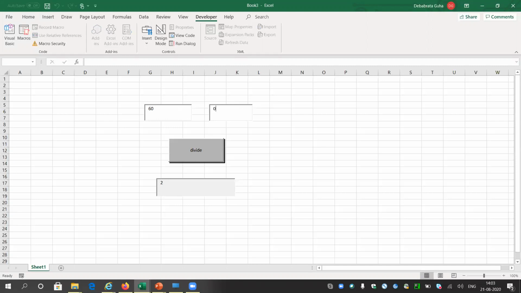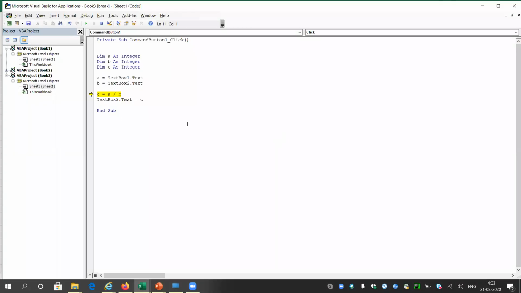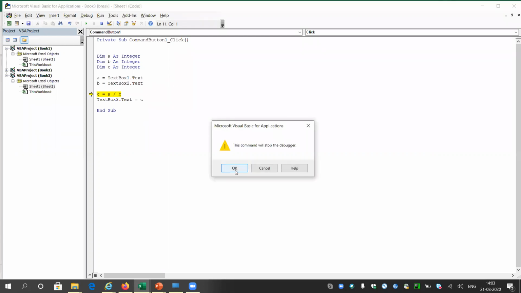But what will happen if you give 0 here in the second box? Look, it is showing an error, a runtime error message. And if you click on debug, it will go inside the code. But in real life, are you ever allowed to see the code of Android programming or anywhere in real life? No, you are not allowed to see the code. So anyhow, you have to hide the code.